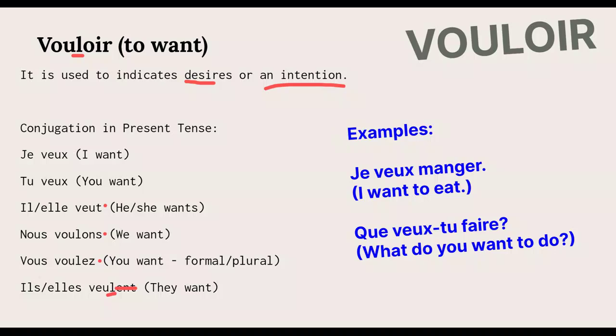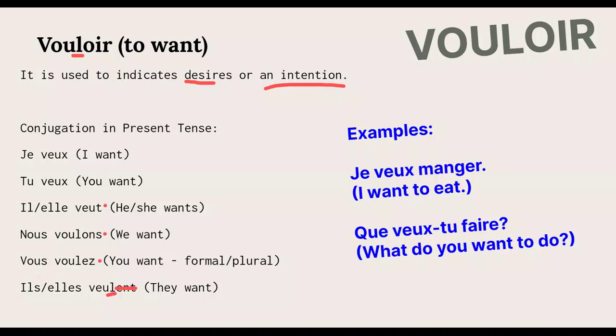Je veux me reposer cet après-midi. So it's used to express your desires and intentions. You can also make interrogative, affirmative and declarative sentences, and also negative sentences with these verbs, okay?